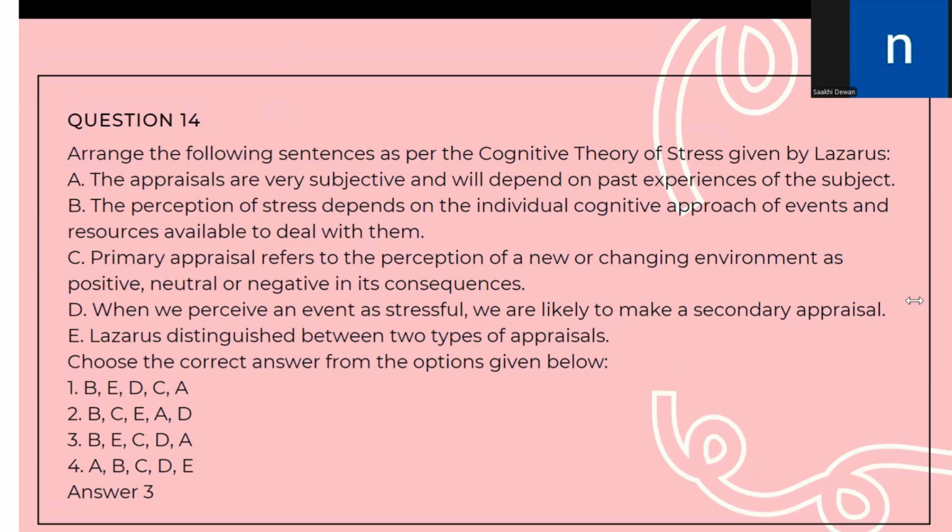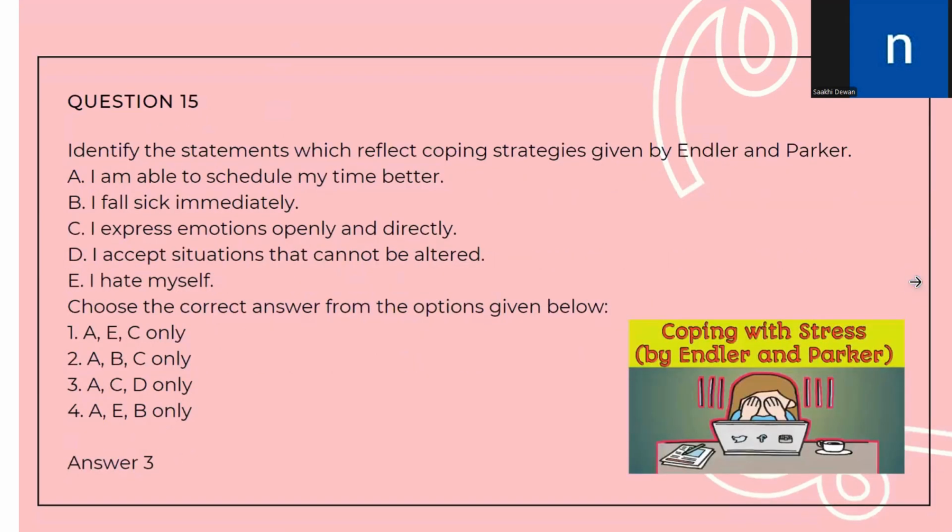With this, let us move to the next question. Question number 15. Identify the statements which reflect coping strategies given by Enlor and Parker. I am able to schedule my time better. I fall sick immediately. I express emotions openly and directly. I accept situations that cannot be altered. I hate myself.